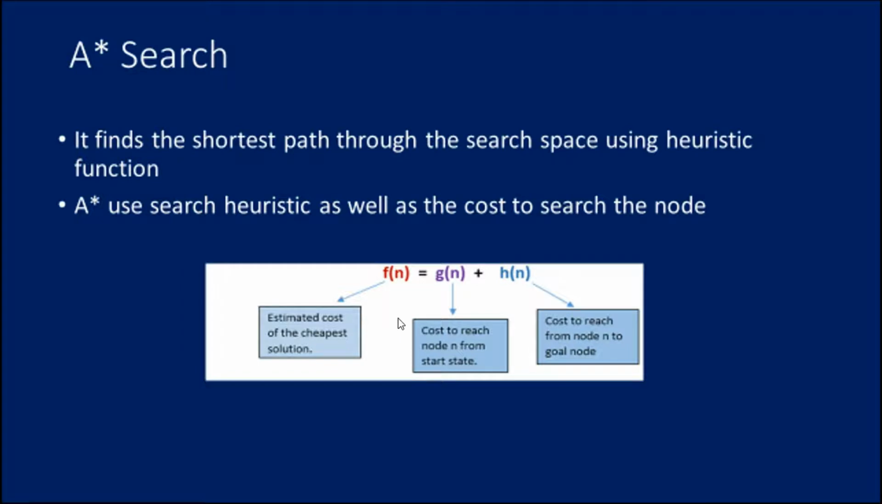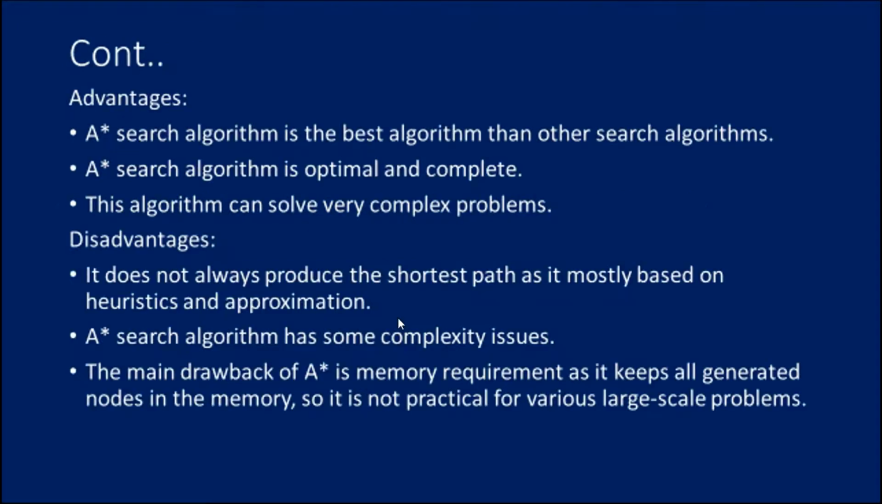Whereas f of n is the estimated cost of the cheapest solution, g of n is the cost to reach node n from the start state, and h of n is the cost to reach the goal node from node n. Let me show this with an example so that it becomes clear.